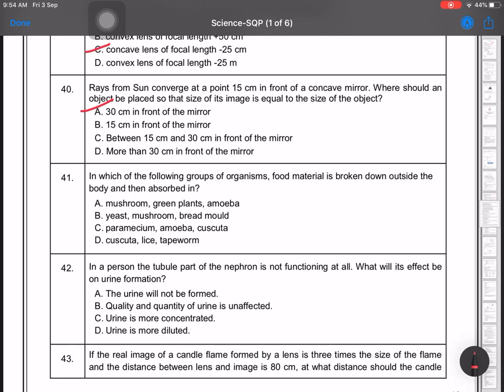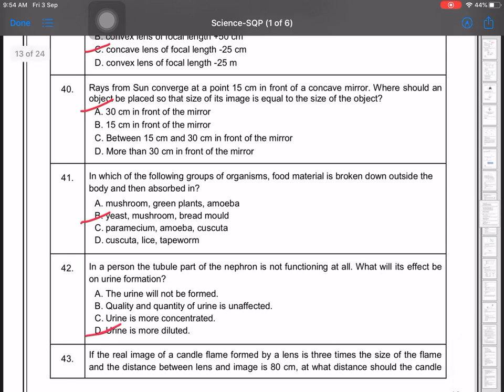In which of the following groups of organisms is food material broken down outside the body and absorbed in it? Now when we say outside, that means external digestion. So generally fungus is doing this: yeast, mushroom and bread mold will be there. Next is, in a person the tubule part of nephron is not functioning at all, what will its effect be on urine formation? So if tubule part is not working, then the urine will be more diluted. So the D option will be there.